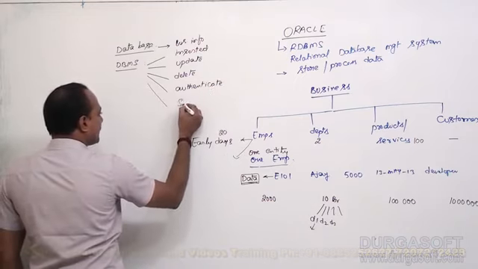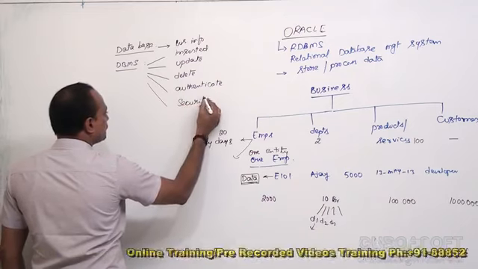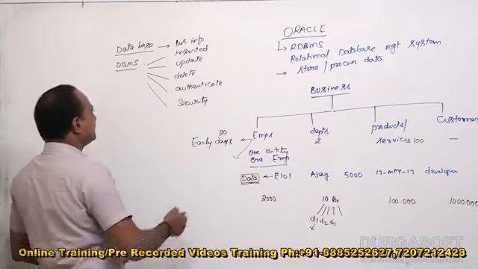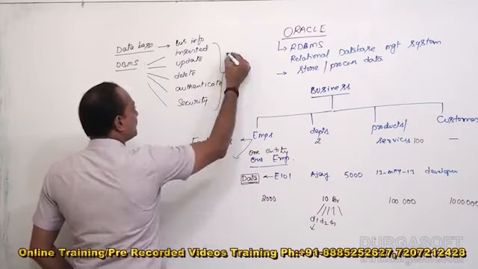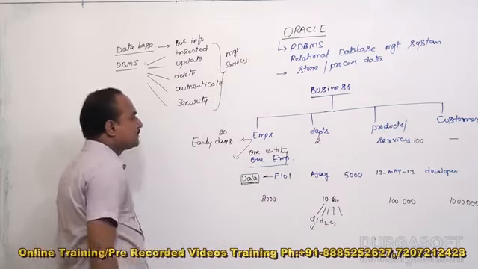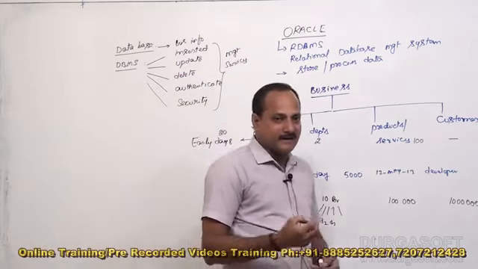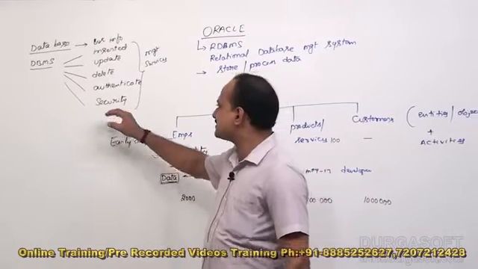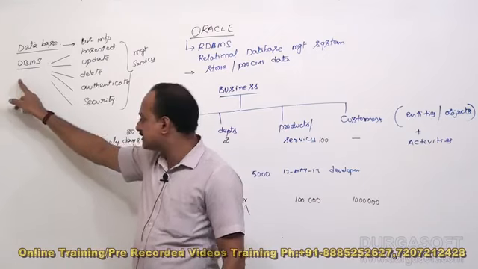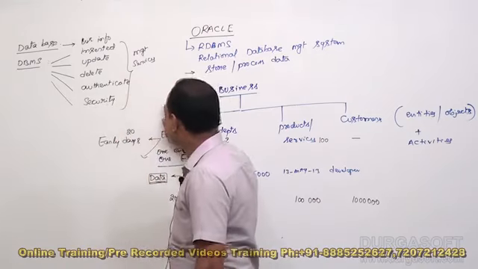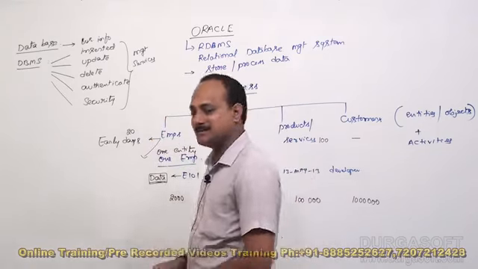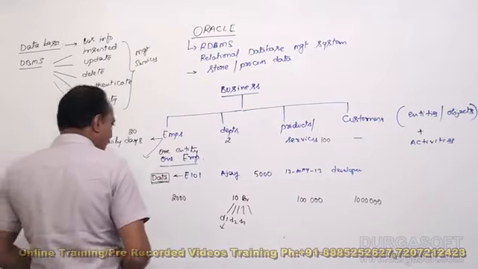And parallelly, we need to provide security to our database. These are called management services. So if any database is providing management system services, that is called a DBMS, a database management system. So this is the introduction about what is DBMS.